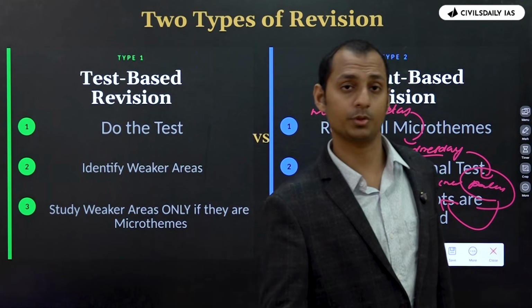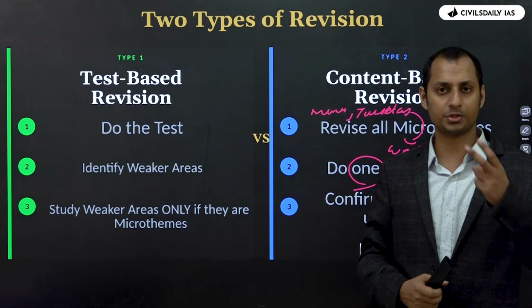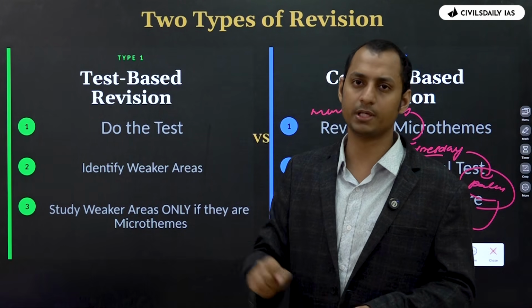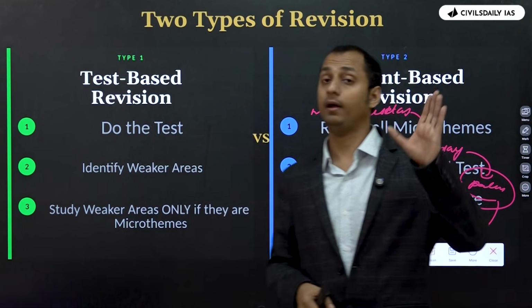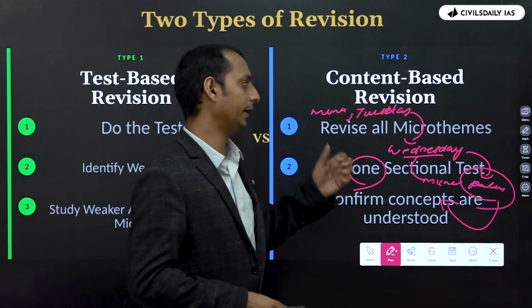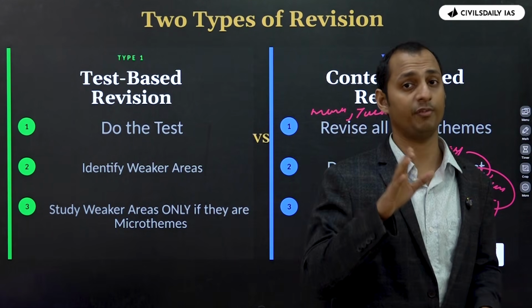Okay. So 2 methods. The one is the test-based revision approach, wherein you do close to 2 sectional tests. Do the same thing on the first day. Understand the micro themes that you are lacking. Focus more on that. And on the third day, do it once again. The second approach, the content-based approach, you read everything once more. And on the third day, you do a sectional test. You understand which micro themes you are lacking and you focus more on that.